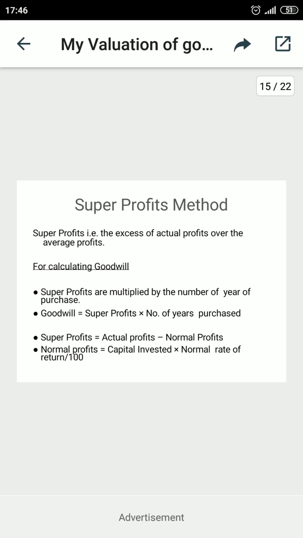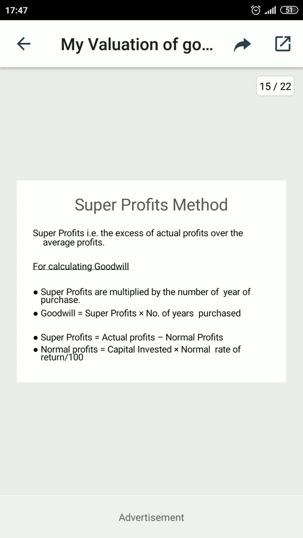And the third step is to calculate the super profit. Super profit is equivalent to actual profit minus normal profit. As numbers 1 and 2 are calculated, use them in the third step for finding out the super profit. So actual profit, or you may say the average profit, minus the normal profit. Then the answer will come as per the super profit method. So first we have to calculate super profit.